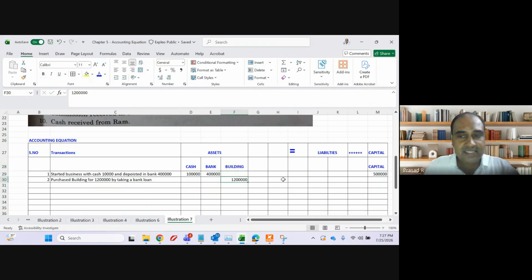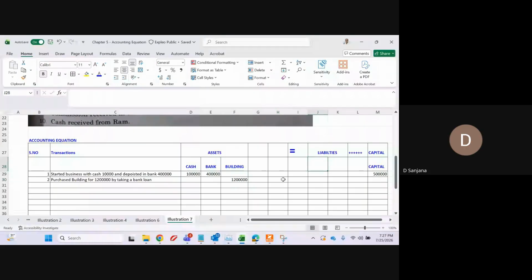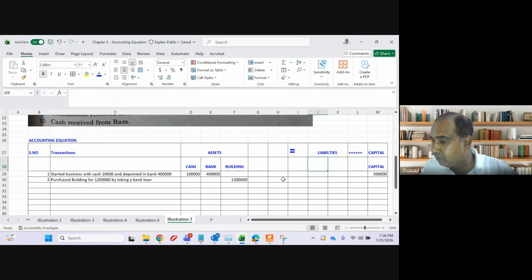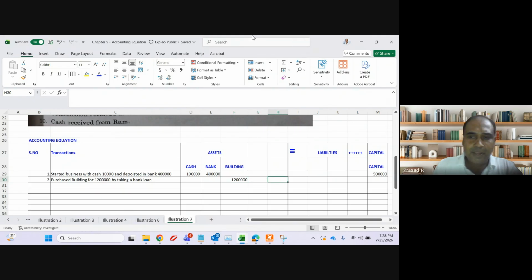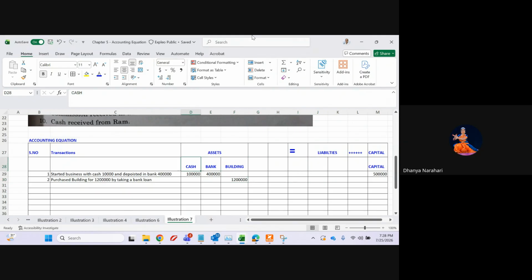Is the 12 lakh purchased in cash, or do I have a liability? Liability. Purchased the building from Sohan for 12 lakhs, paid by taking a loan from SBI 10 lakhs. See, he purchased a building for 12 lakhs. How much loan has he taken, guys? 12 lakhs or 10 lakhs? 10 lakhs, sir. What about the remaining 2 lakhs? From his bank account.